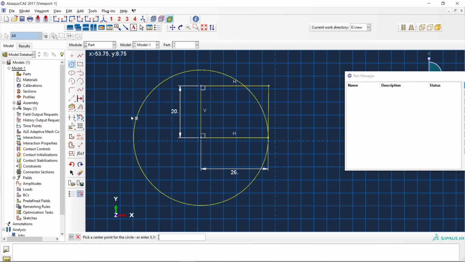This is your circle tool, and you can also give dimension in radius.